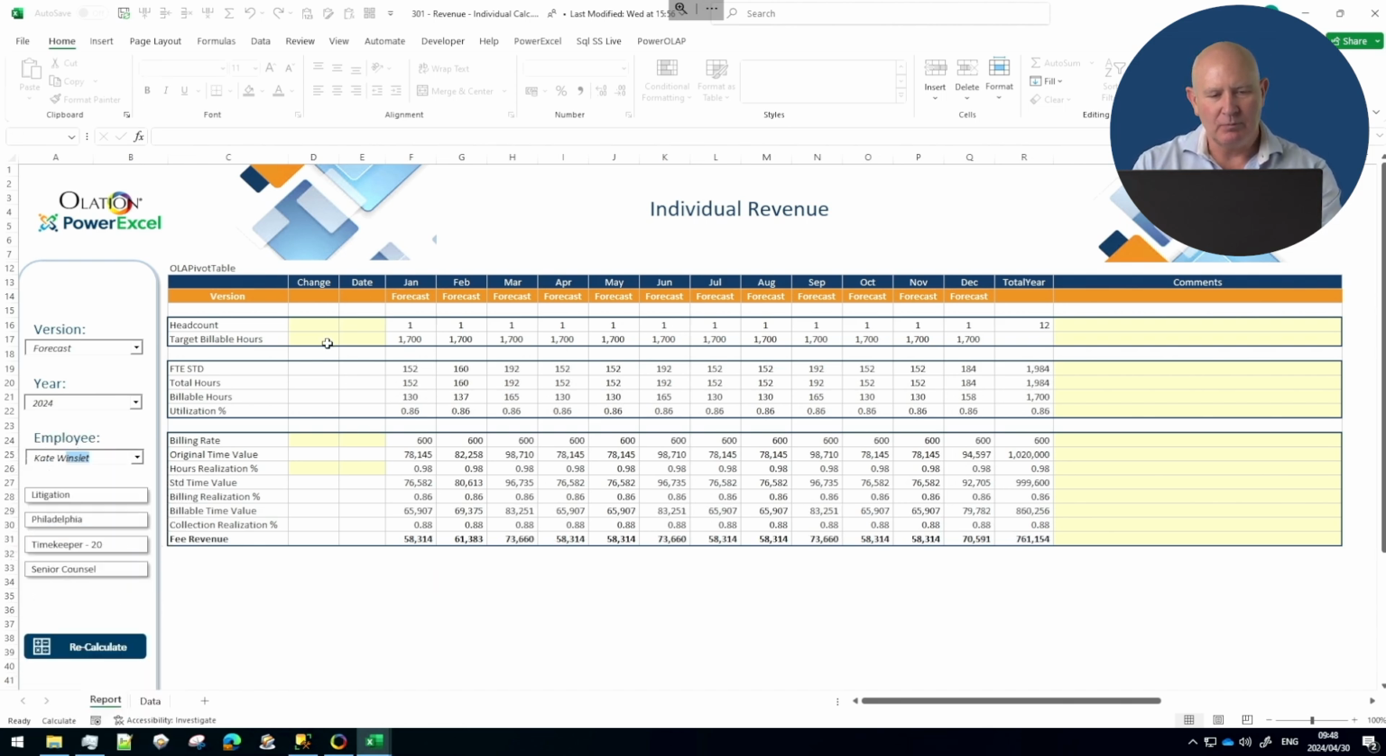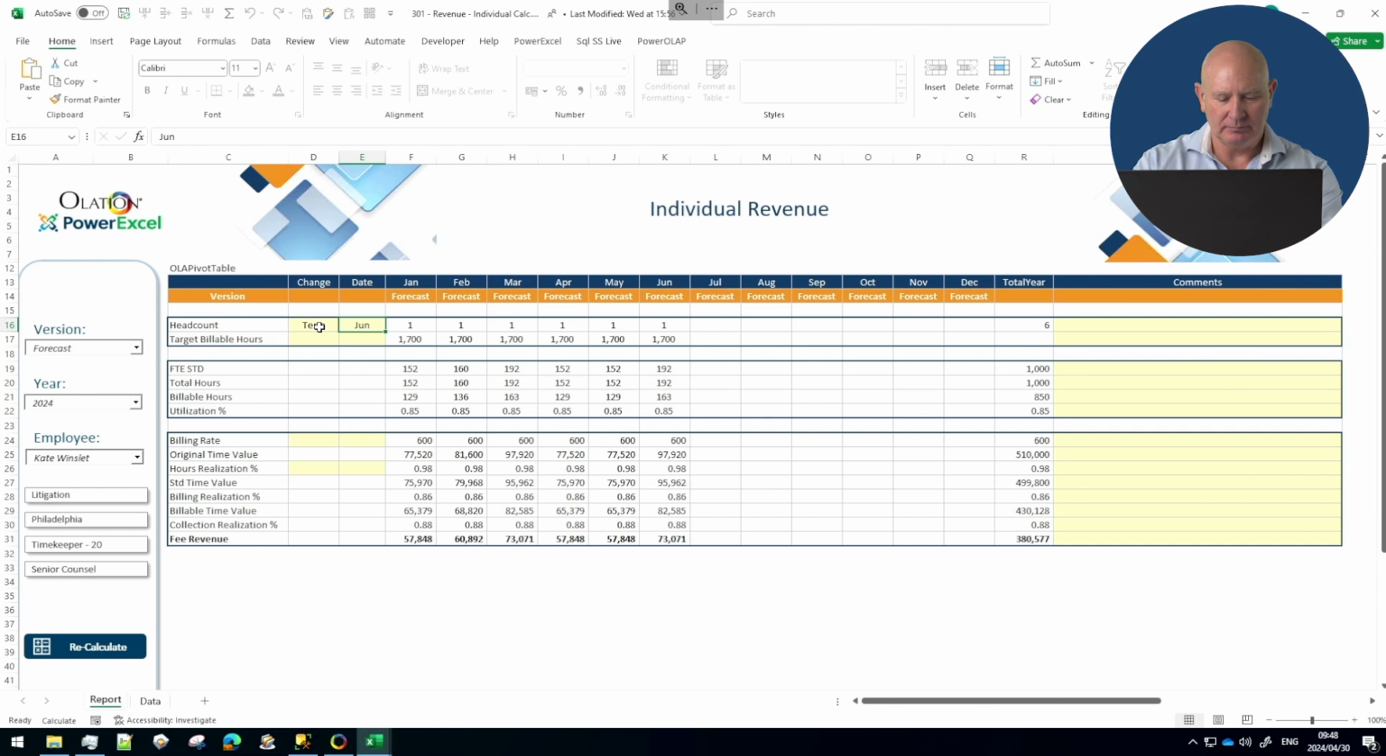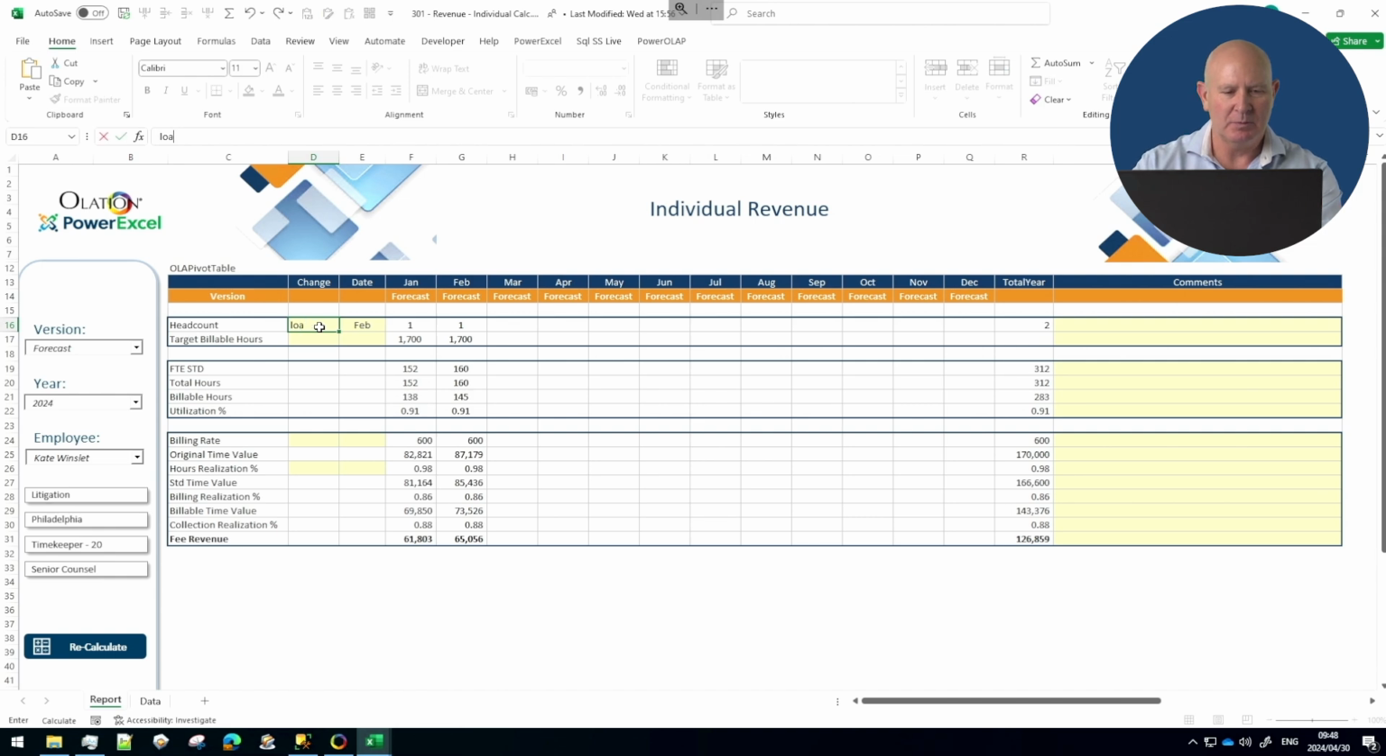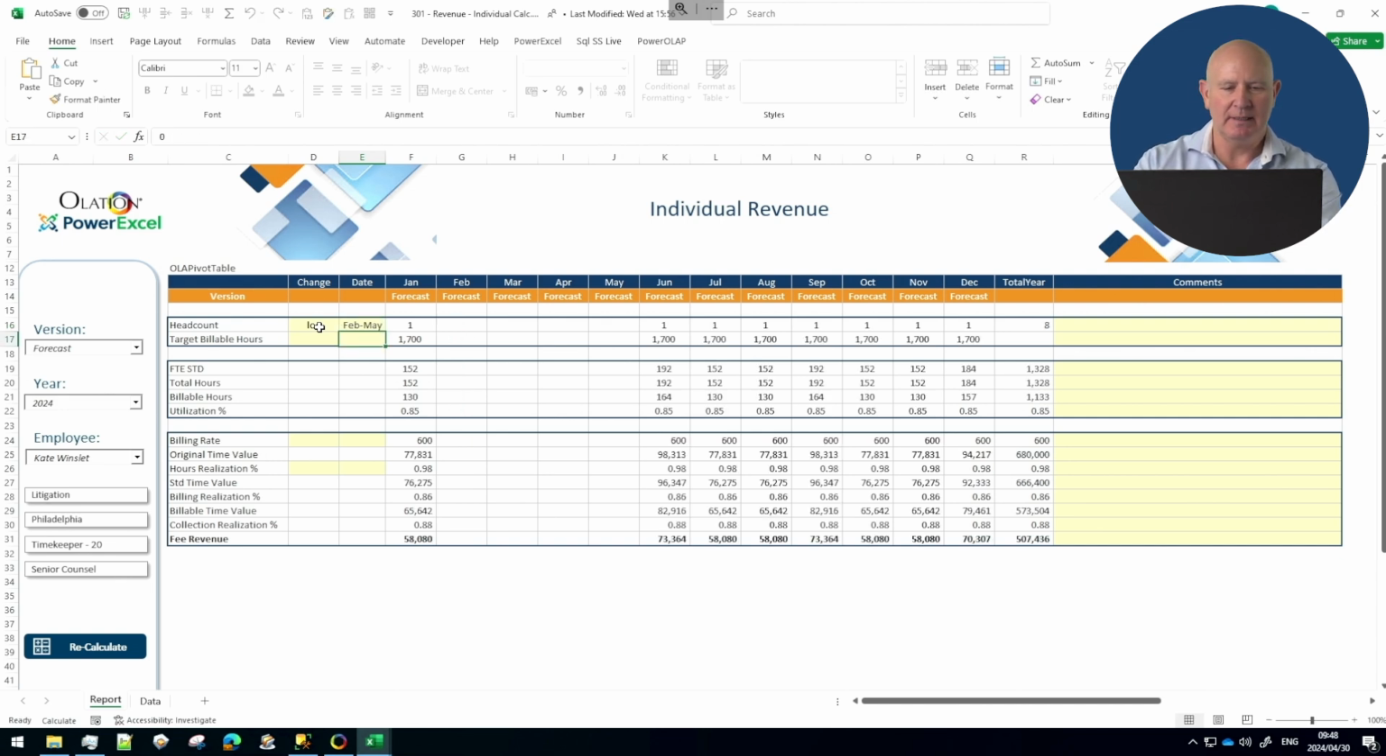What can we adjust? I've left it yellow here so it's obvious, but we can terminate somebody in June. I just need a 3-letter month. I can adjust that any month I like. Also, if they take a leave of absence for maternity or paternity, I just need 2 months. And it's going to give me a little gap in the calculation like that. Nice and easy. Very easy for the contributor to manage that.